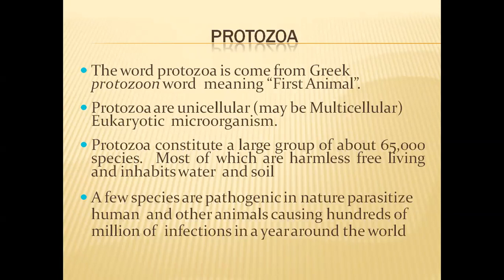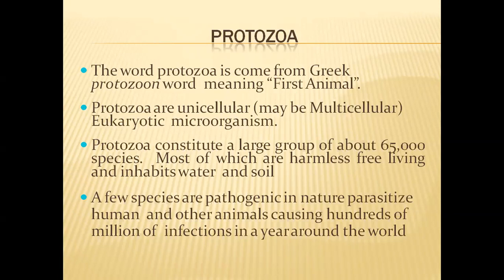The word Protozoa came from two Greek words, protos and zoon. Proto means first and zoa means animal. So these are the first animals that evolved on this planet Earth. That's why they got the name Protozoa.